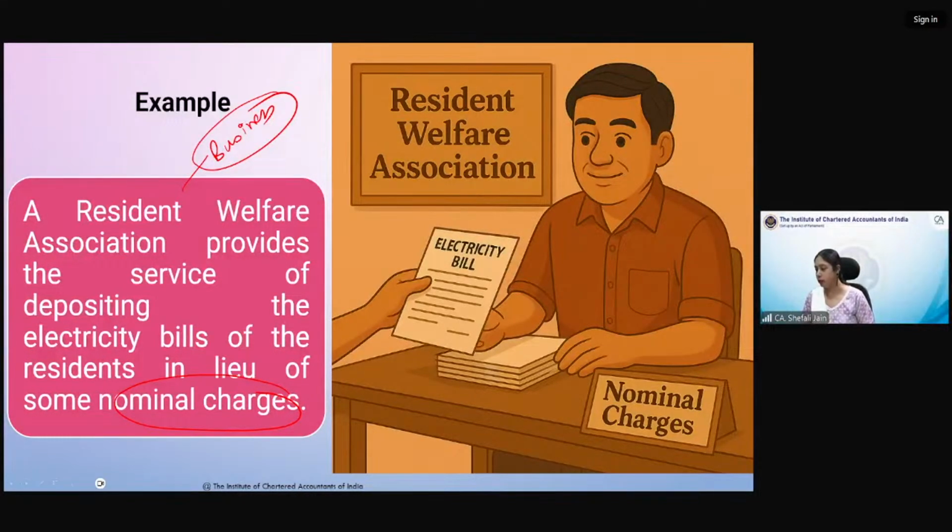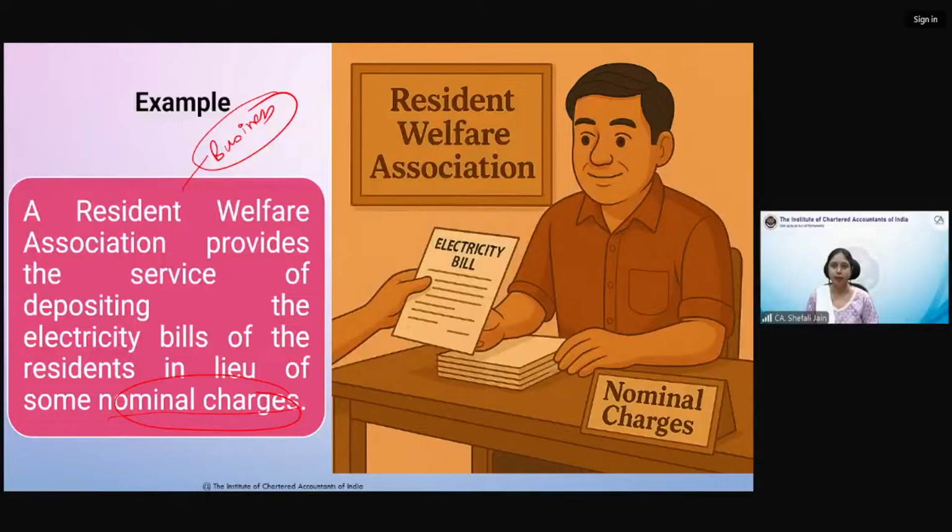If anybody still has a doubt, then you can tell. Yes, Anil, you're right. And consideration needs to be there. Yes, then we have to see that for supply, Mohan Raj. But for considering whether an RWA providing services to its residents or members is a business or not, it is a business. Whether he is taking consideration or not is a separate point. Although in this example it has been explicitly mentioned that he is charging something nominal. But nominal does not mean that he is charging less.